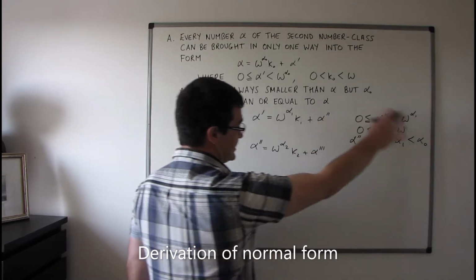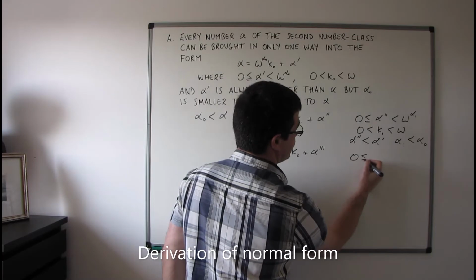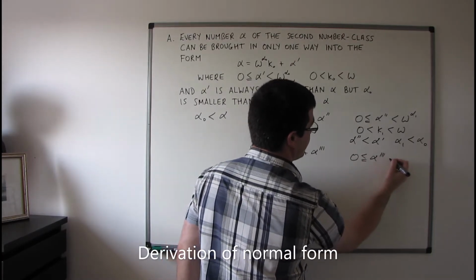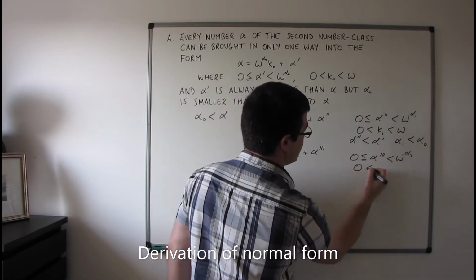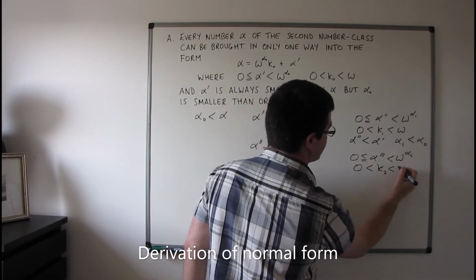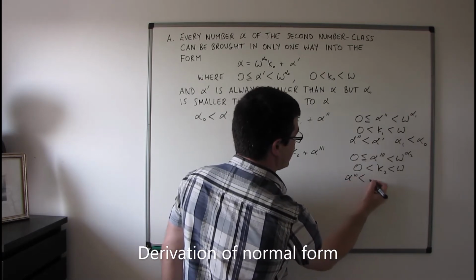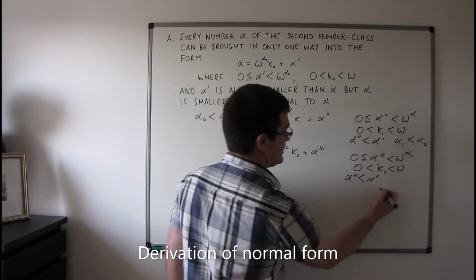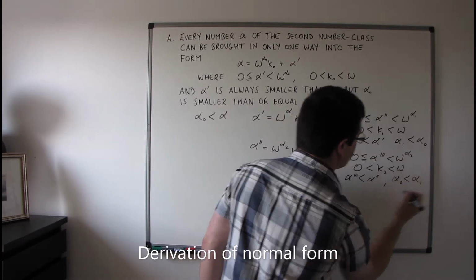And I'm going to get a similar sequence of inequalities. So 0 less than or equal to alpha primed less than omega alpha 2. 0 is less than kappa 2 less than omega. Alpha primed is less than alpha primed, and alpha sub 2 is less than alpha sub 1.